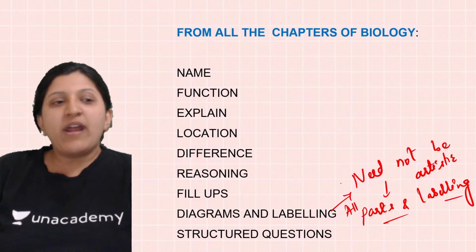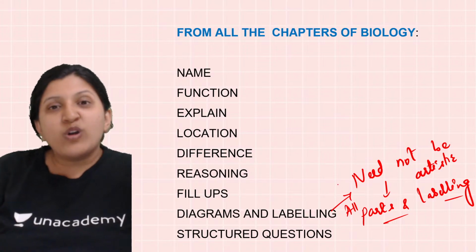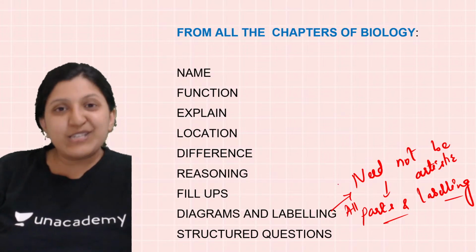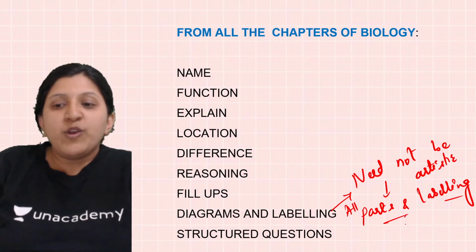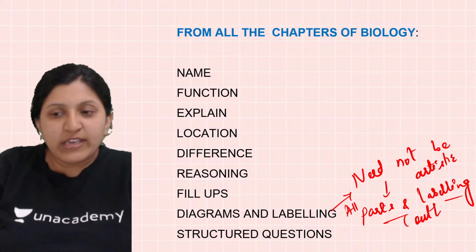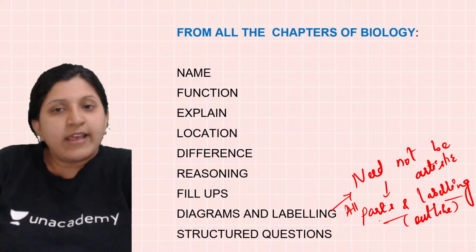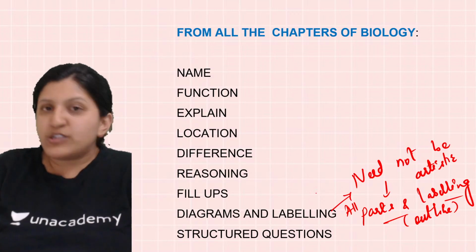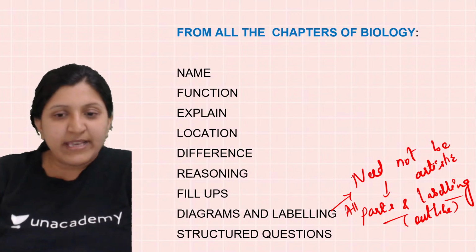So let's say you are being artistic in the exam, so you waste a lot of time shading it. You are going to lose a lot of time. So make sure that you are drawing an outline. Once you draw the outline, you are mentioning all the parts there, and along with that the labeling is done. So you need not be artistic in this case. Diagramming and labeling is important.